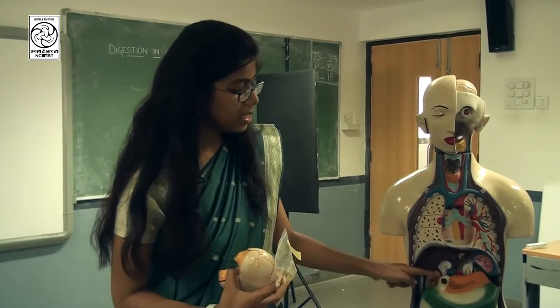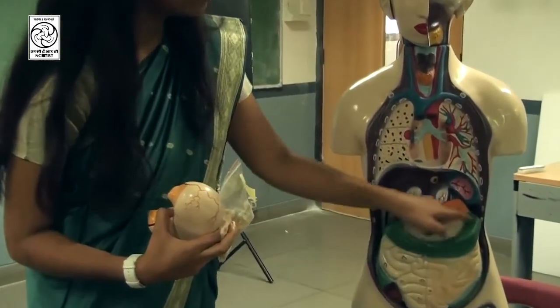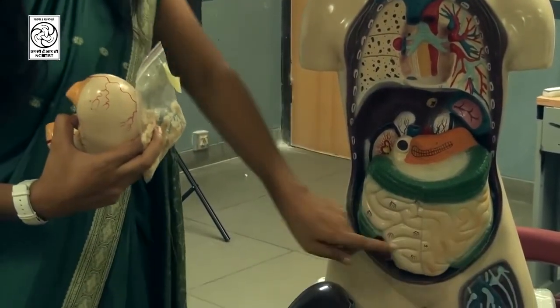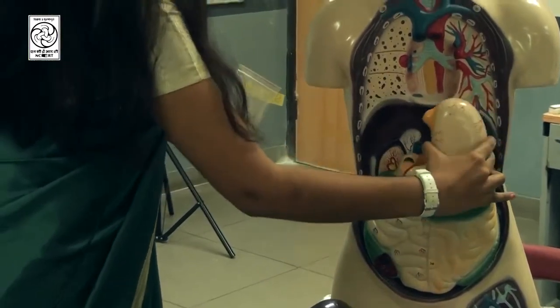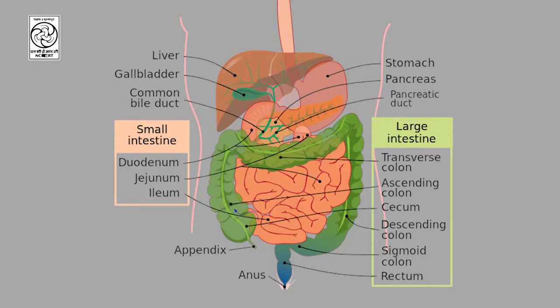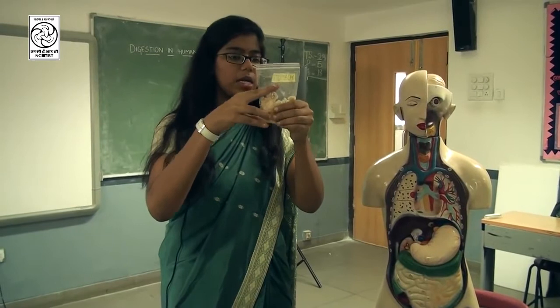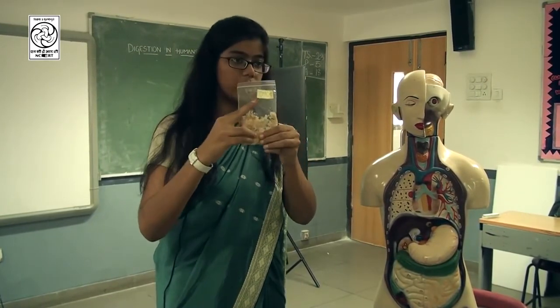This is extended here. The large intestine forms the boundary, and the small intestine lies inside it. So you can see the small intestine has connections to the stomach. So food from the stomach goes into the small intestine. So basically this was our stomach. Now the food is ready to pass on to the small intestine.